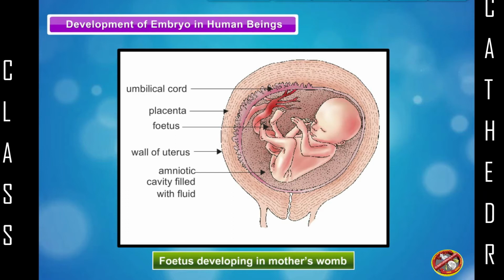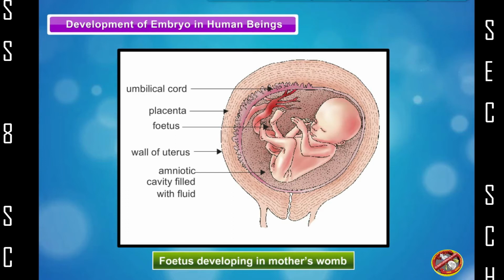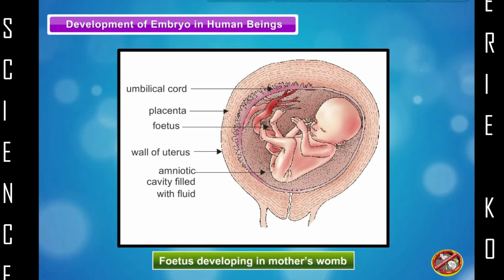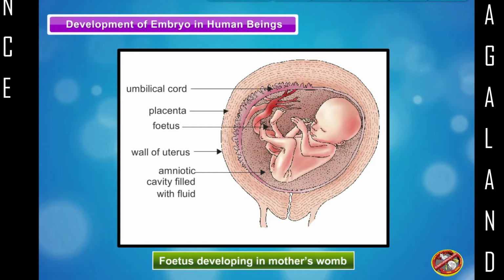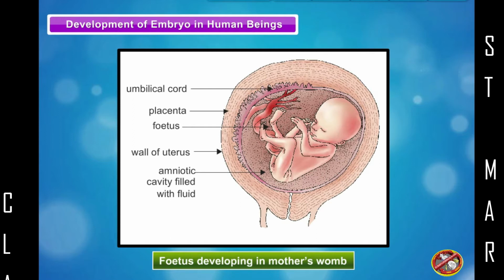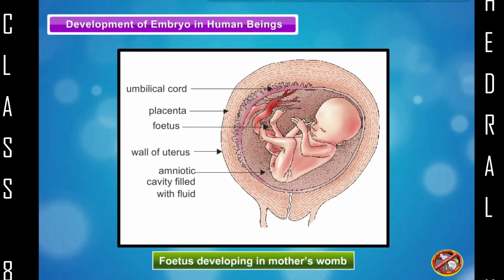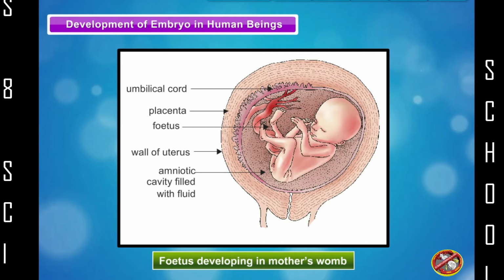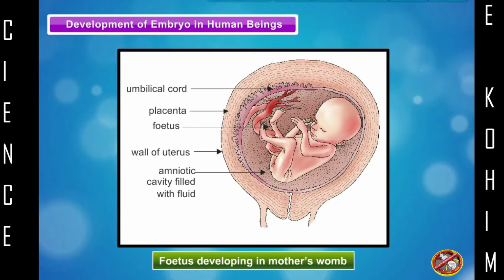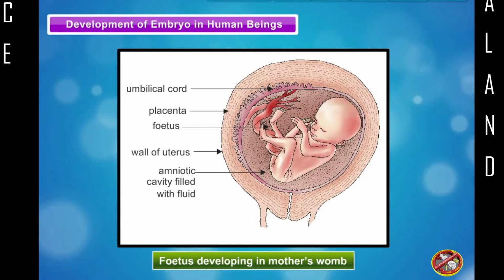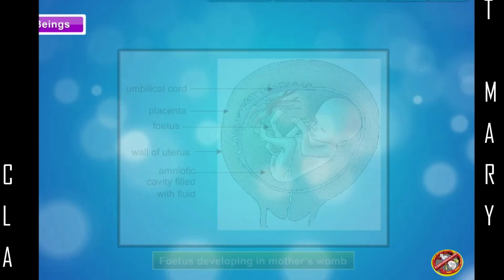It gradually develops body parts such as hands, legs, head, eyes, ears, etc. The stage of the embryo in which all the body parts can be identified is called a fetus. When the development of the fetus is complete, the mother gives birth to the baby.